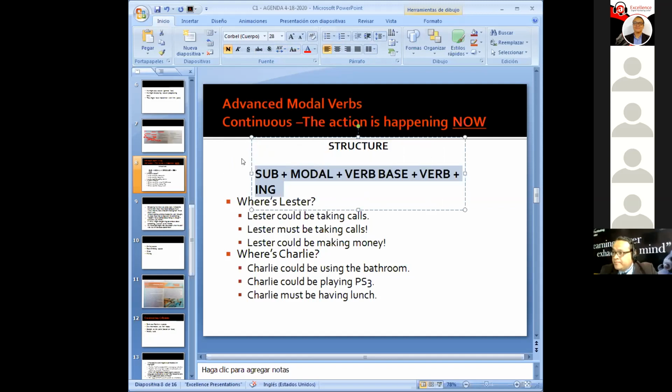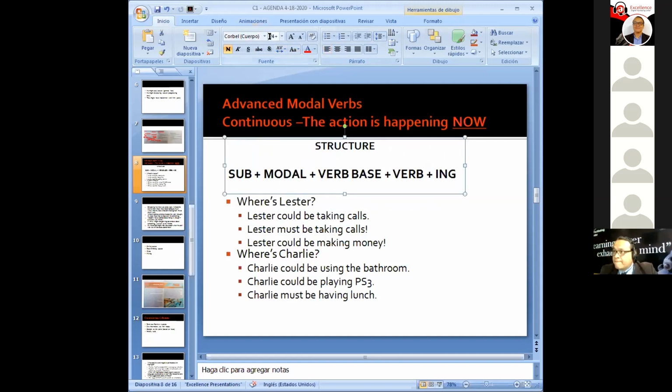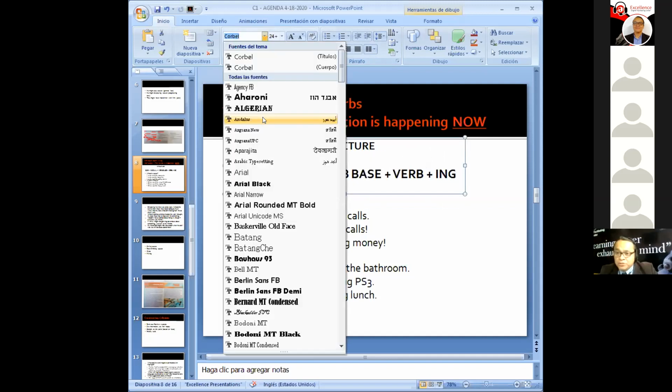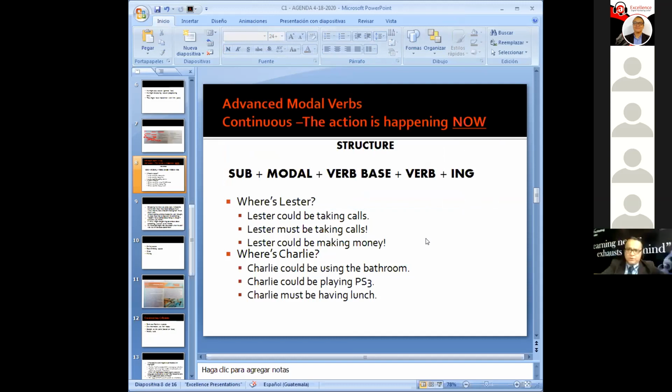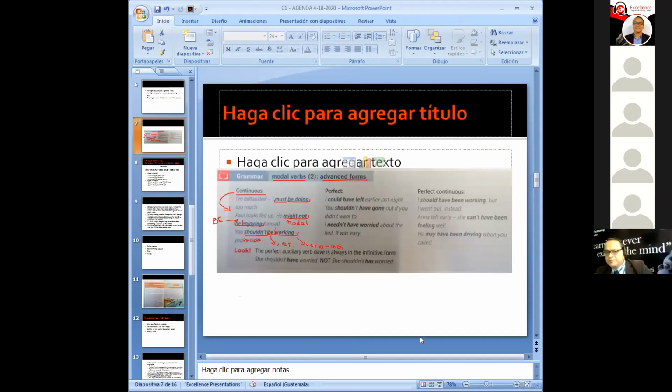Got it now? Perfect. Okay, good. So I told you this was easy. That's the structure. Rock and roll. So we're done with that. Let's move on to the next one.